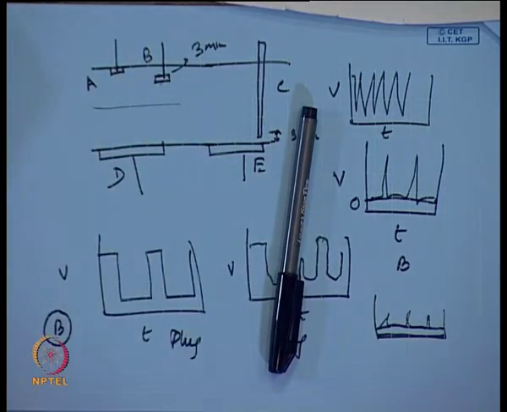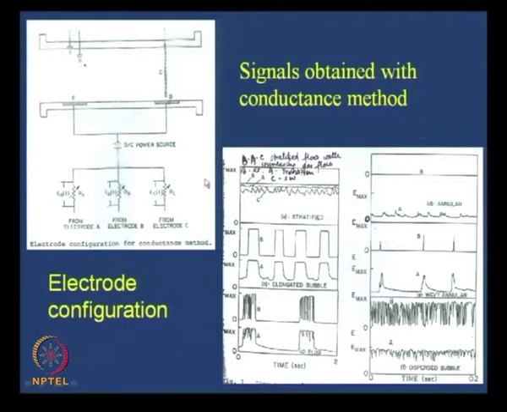The entire thing I have shown in the slide here. If you see the slide, I think it is going to be a little more clear. For the horizontal pipe, this is probe A wall mounted, probe B at 3 millimeters, and probe C here. We are measuring the voltage across the probes and the wall mounted large electrodes. So what do we find?